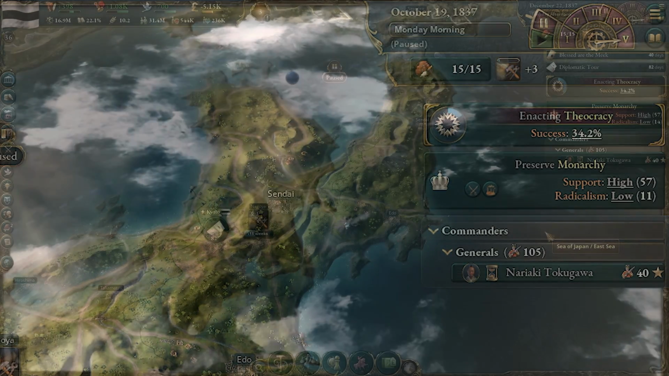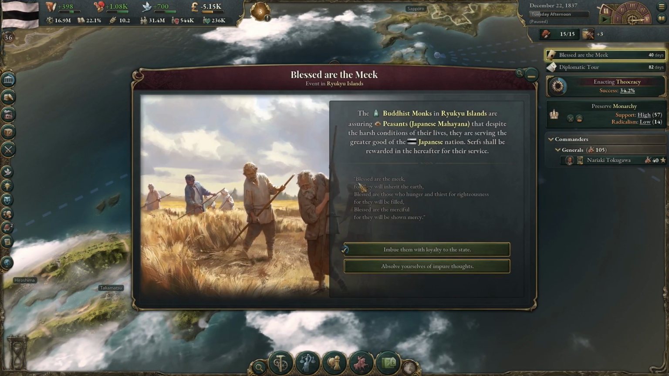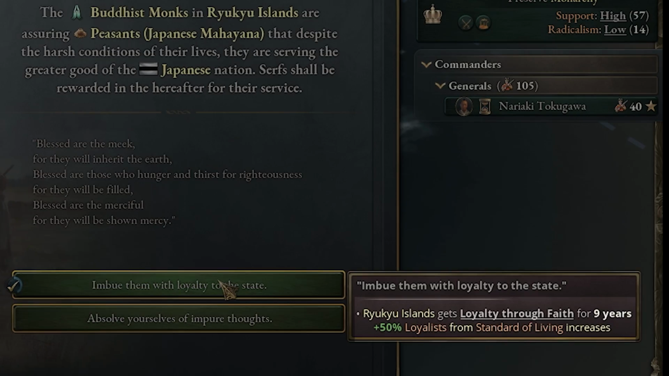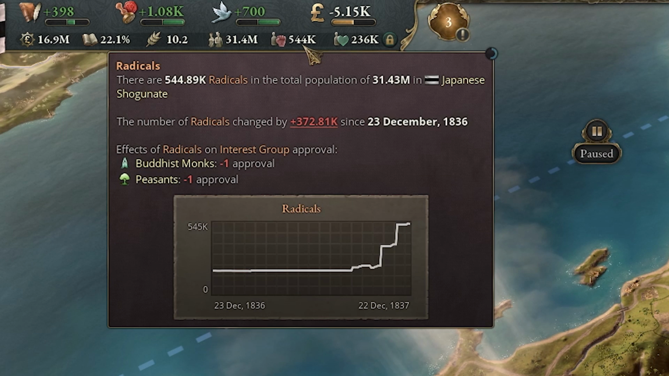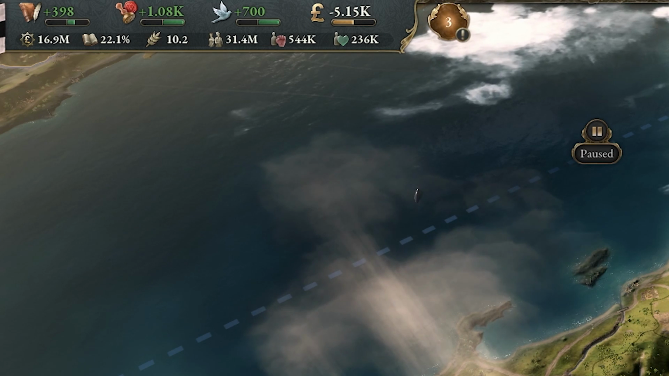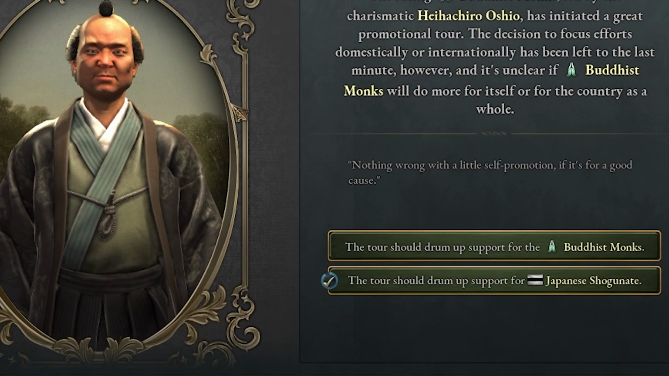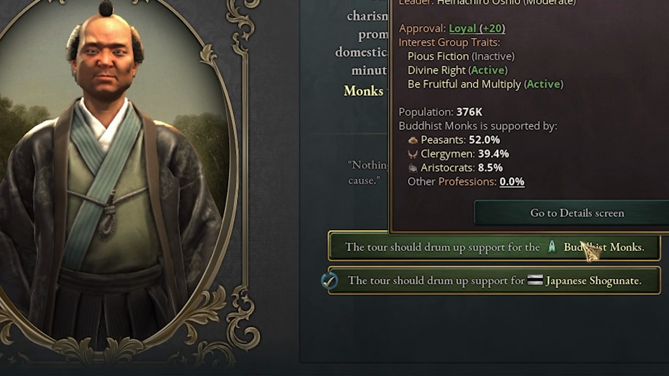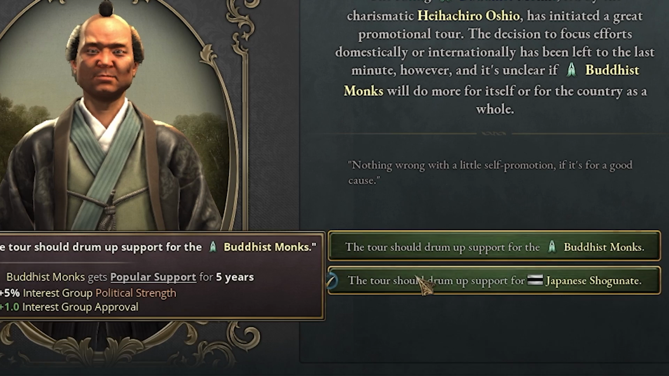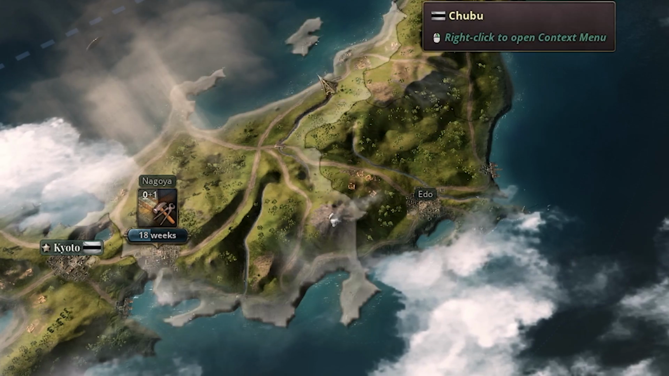Let's keep it going. At 2 events. Blessed are the meek. So this is more about loyalists. So yeah, we want more loyalists over our radicals. Our radicals are growing. So this is one thing too to keep in mind. We're making a lot of these different changes to laws. You're going to get some radicals. Nothing really you can do about it. We also have a little bit of a tour, and the tour will drum up support for the Buddhist monks even more. Sounds good to me. A little bit more interest group strength and approval. We love it. Keep it going.